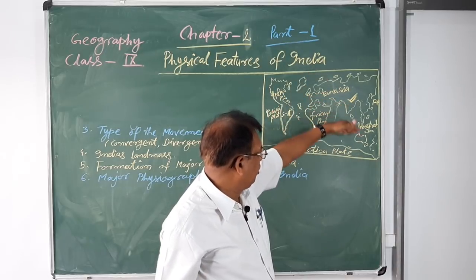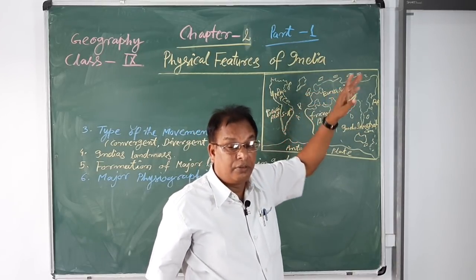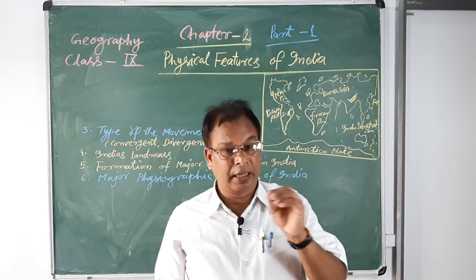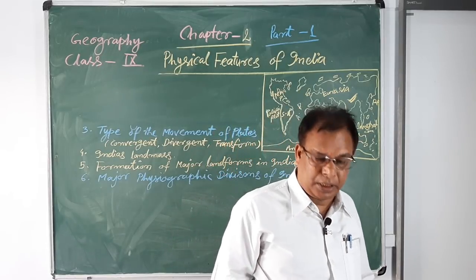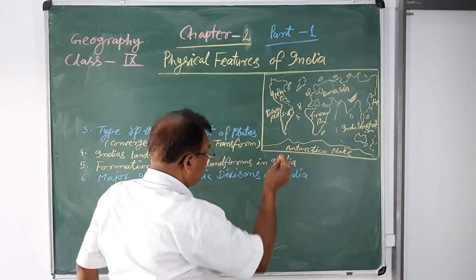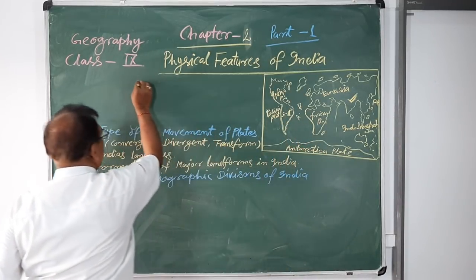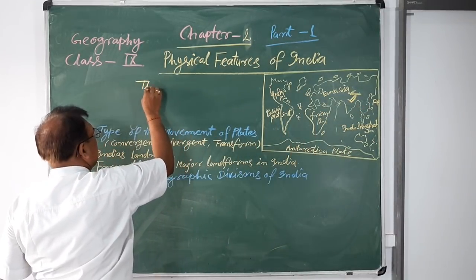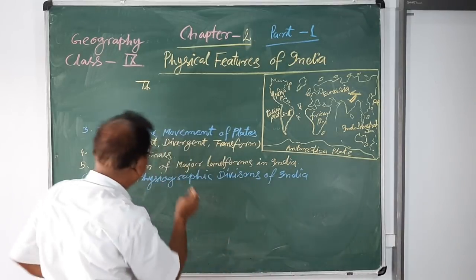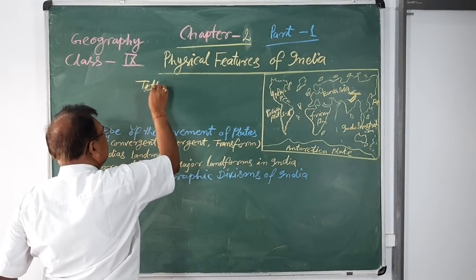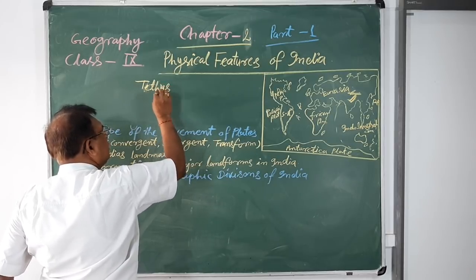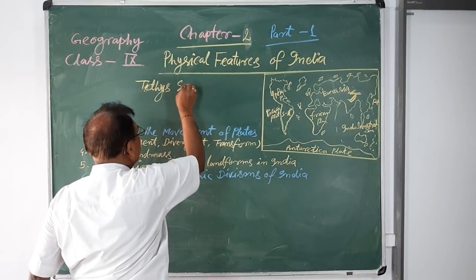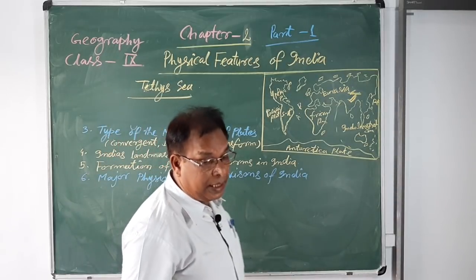Between the Indo-Australian plate and the Eurasian plate, firstly a trench was created after the drifting of the land and formed the Tethys Sea. Here, these areas, the Tethys Sea.